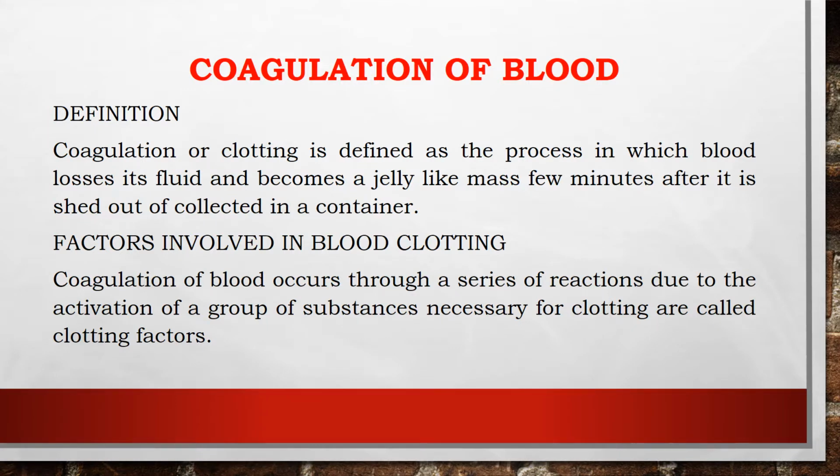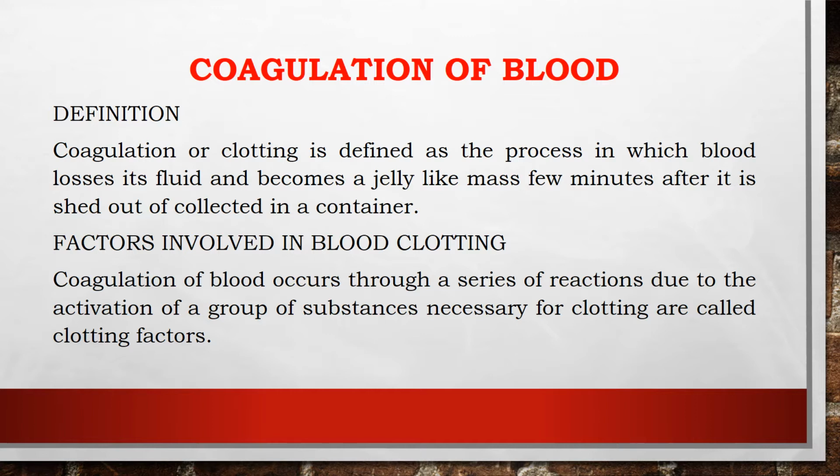First we will start with the definition of blood coagulation or blood clotting. It is a process by which the blood changes from its liquid state into a gel-like consistency. At a normal temperature in a test tube, the blood may coagulate within 5 to 6 minutes. And it does not clot in the circulation due to the presence of heparin. Heparin is an anticoagulant, and it keeps the blood as a solution, allowing flow in the blood vessels.